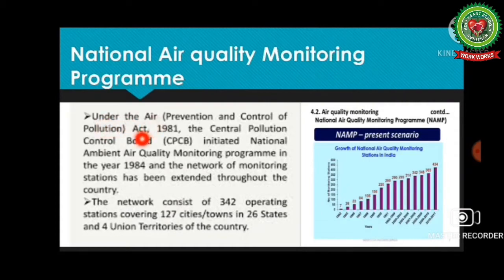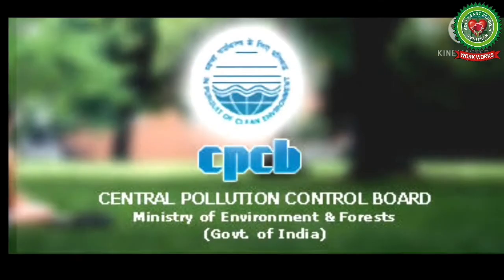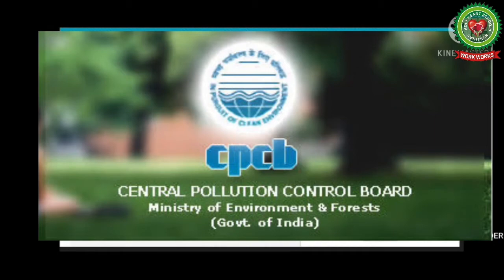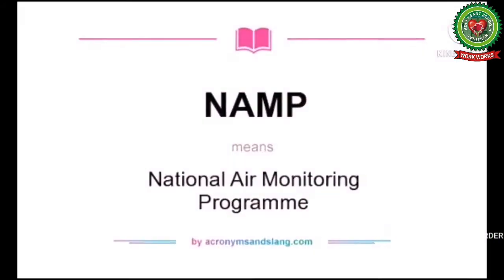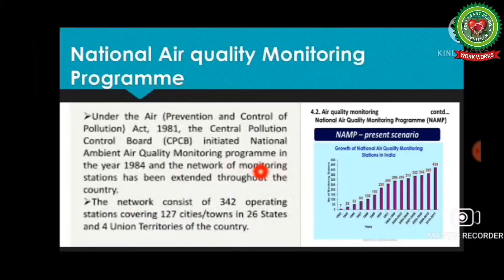Students, under the Air Act 1981, the Central Pollution Control Board initiated the National Ambient Air Quality Monitoring Program in the year 1984, and the network of monitoring stations has been extended throughout the country. The network consists of 342 operating stations covering 127 cities in 26 states and 4 union territories of our country.